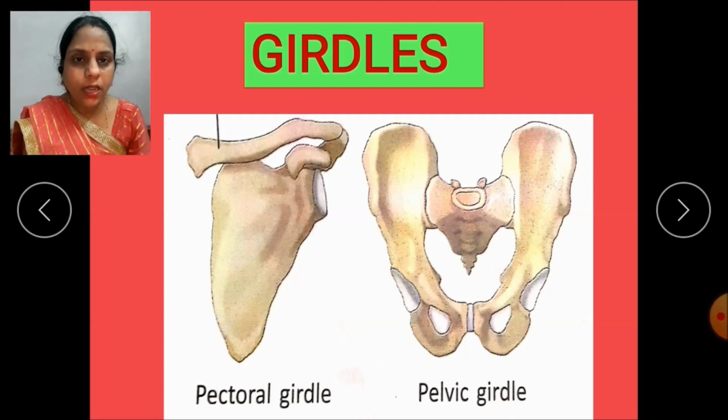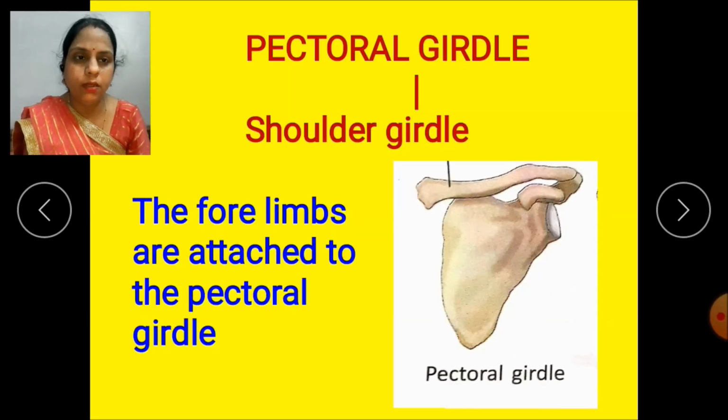The bony structure to which limbs are attached are called girdles. There are two types of girdles, pectoral girdle and the pelvic girdle. So first we will discuss the pectoral girdle. Pectoral girdle is also known as the shoulder girdle and the forelimbs are attached to this girdle.